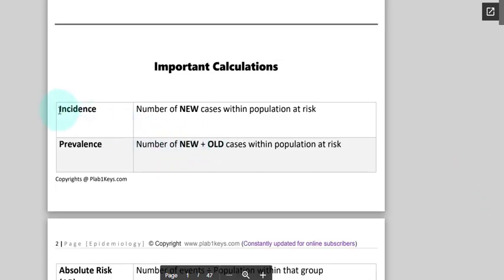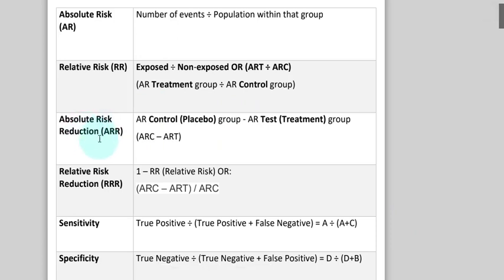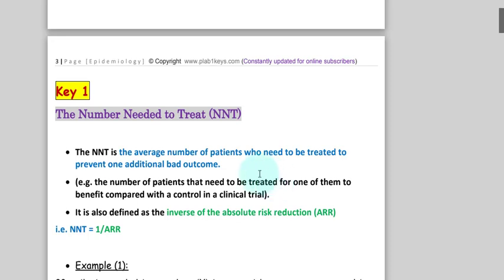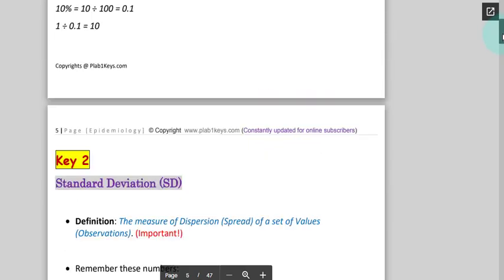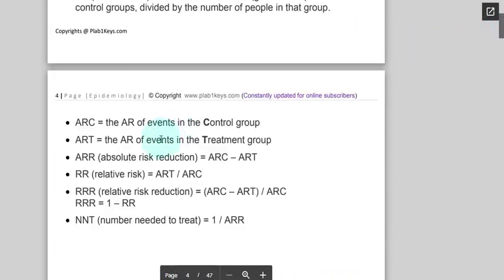This is the outline and the summary of the things that I'm going to discuss. We'll discuss the incidence, prevalence, absolute risk, absolute risk reduction, relative risk reduction, sensitivity, and specificity. The first concept mentioned is the number needed to treat. In order for you to understand this concept, you need to understand absolute risk reduction, ARR. Let me explain it.